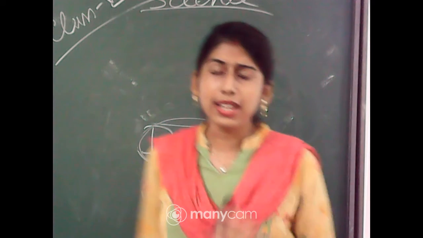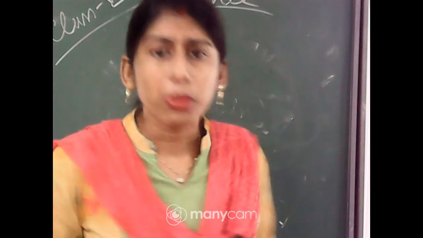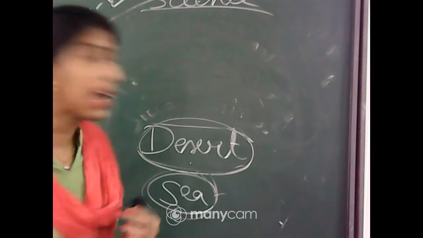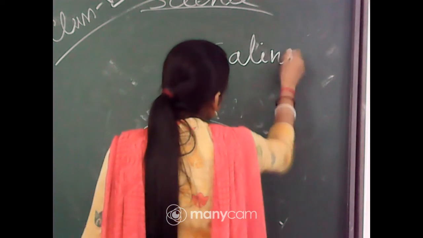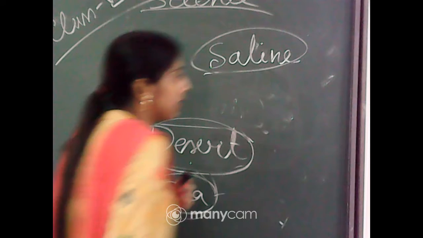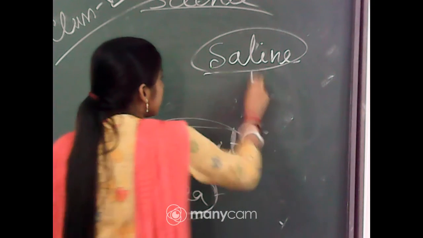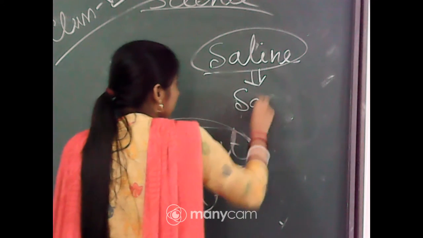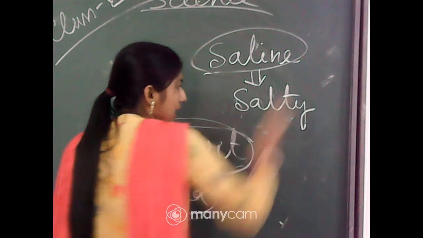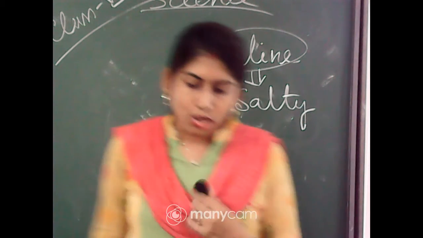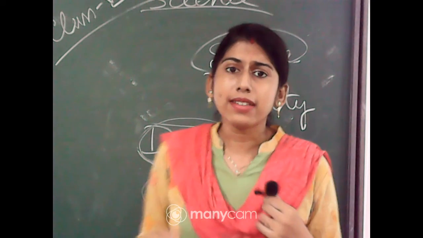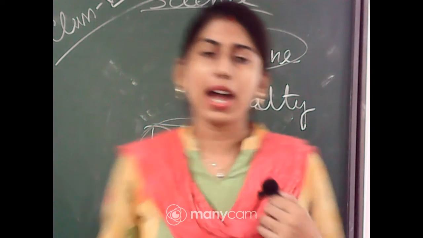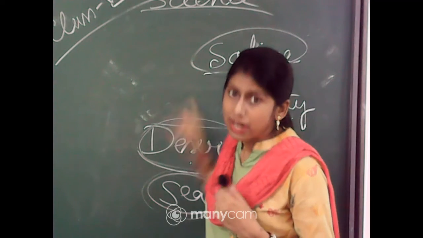Now the sea has saline water. So you have got a new term, saline water. What is the meaning of saline? The meaning of saline is salty. So we can see that in the sea, plants and animals are surrounded by saline water, and saline means salty, right?